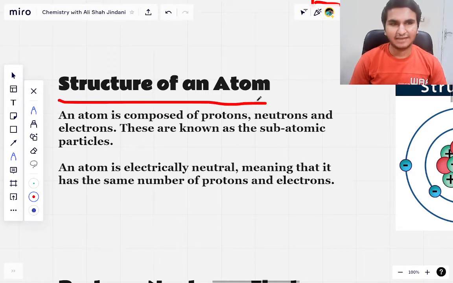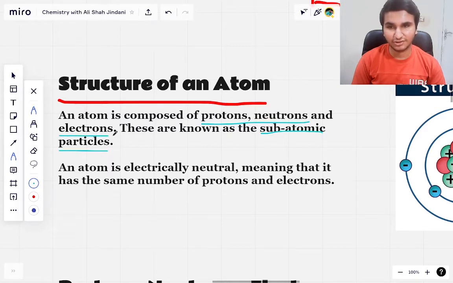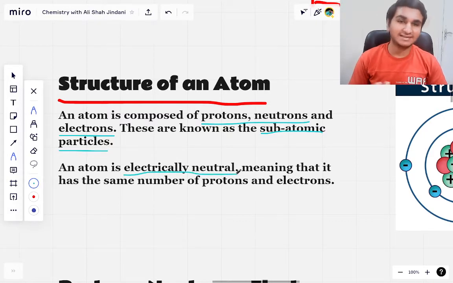So atoms, they are the tiniest of all particles, but they are also composed of even tinier things that are known as subatomic particles, right? These subatomic particles are protons, neutrons, and electrons. Again, we are further going to discuss all three of these individually. And another thing that you need to know about an atom is that every atom is electrically neutral, which means that it has the same number of protons and electrons.